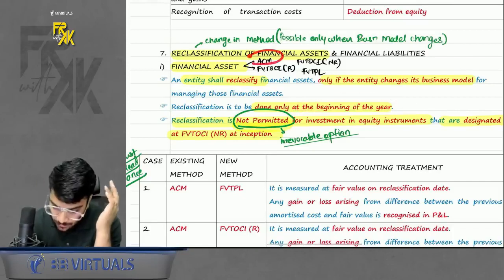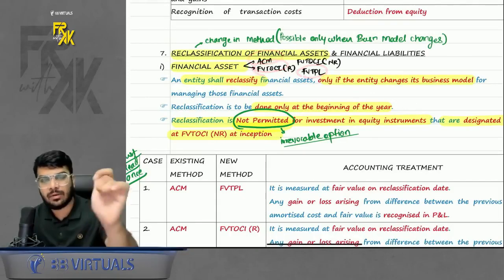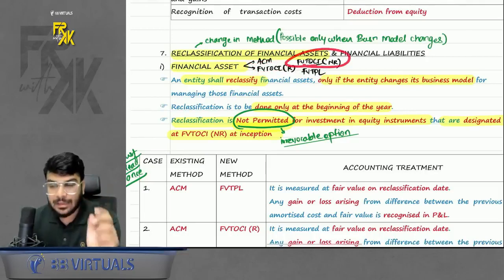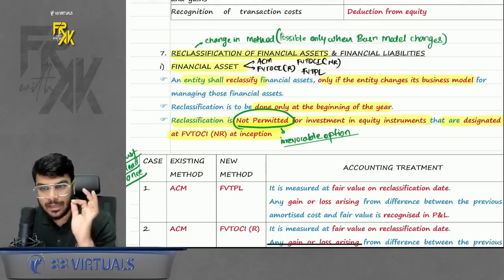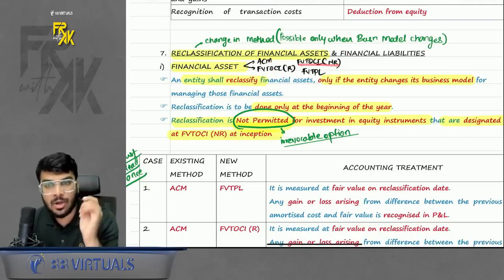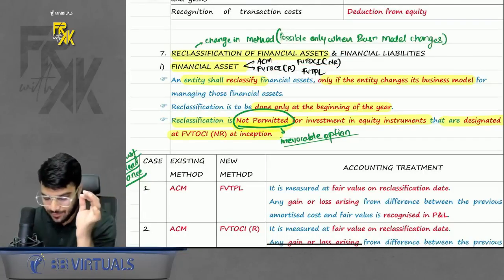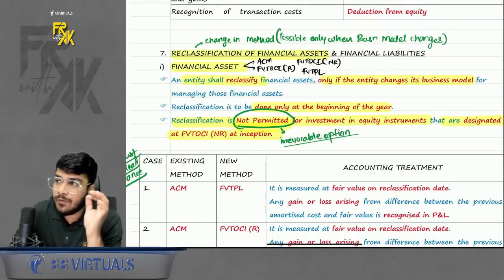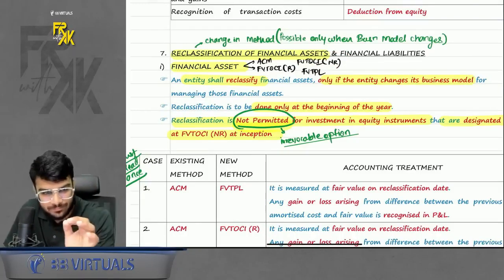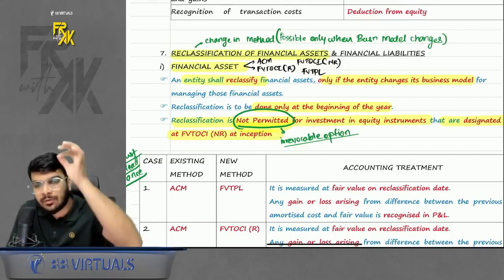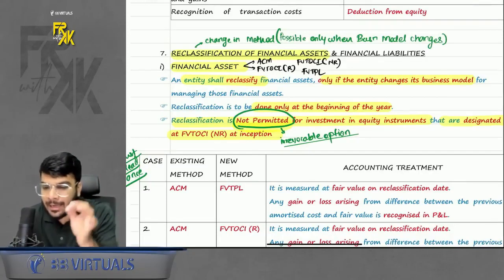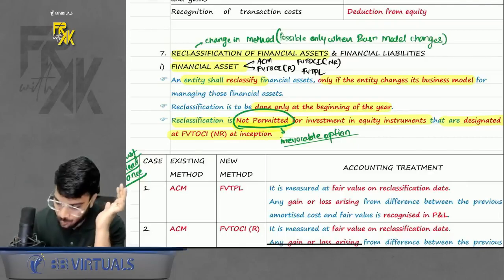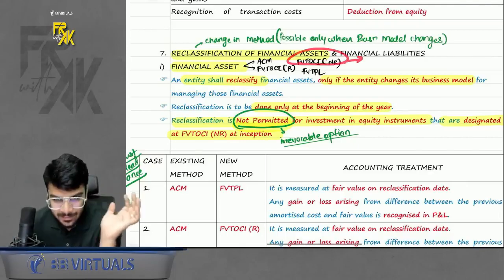Okay, out of these 4 cases you can reclassify between any cases, but in one method reclassification is not permitted, and that is FVTOCI NR. Because in case you remember, we choose FVTOCI NR only when we wanted an irrevocable option. Whenever you choose FVTOCI NR, it in itself is an irrevocable option. That is why if you choose this method, you cannot change the method anytime.